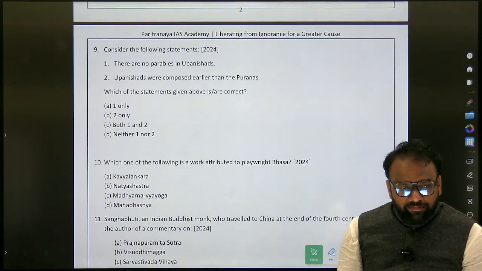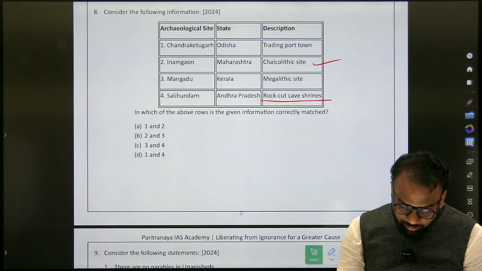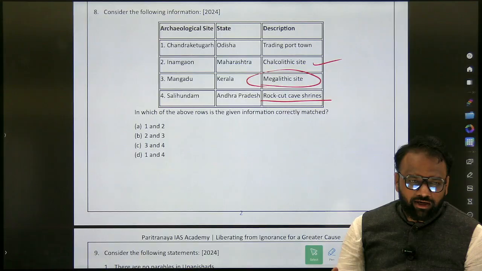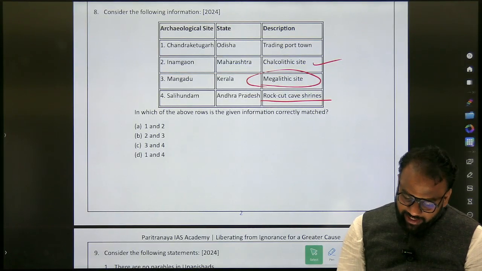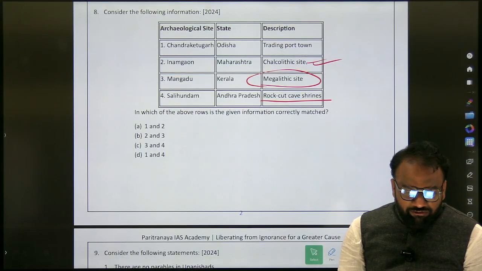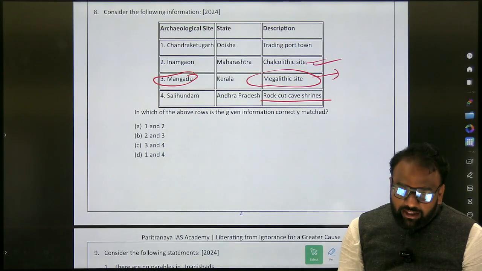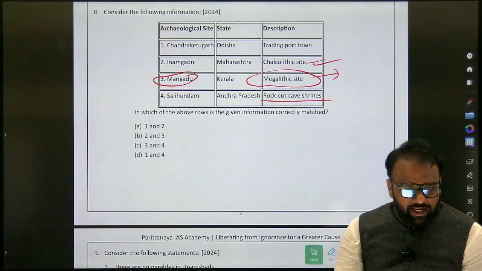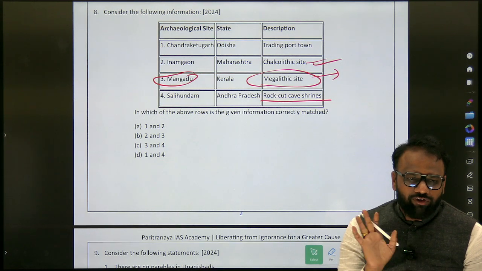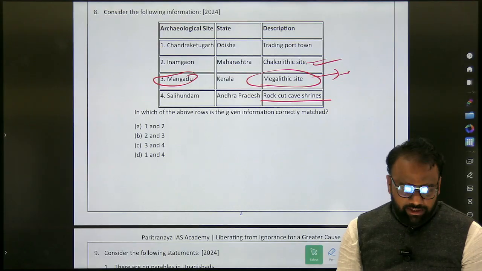Now this megalithic site is there. Generally megalithic sites are not mentioned in the books, but somewhere I have added them based on internet surfing. But you prioritize Chalcolithic sites. Megalithic sites, very few are there. Already Mangadu is part of the answer, right? So you can search for other important megalithic sites. If it is there in our notes, you can go through it. Otherwise you can surf the internet, and not more than 4 to 5. Only a few important megalithic sites. That's it.